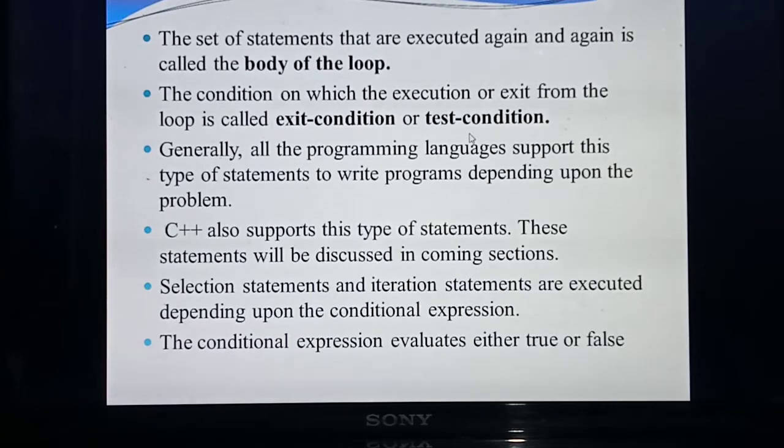Normally all kinds of programming languages support this kind of conditions. Now we are studying which programming language? C++. So in C++ also, this kind of statements will execute. Selection statements as well as iteration statements are both executed based on the condition, that is, whether the condition is true or false.